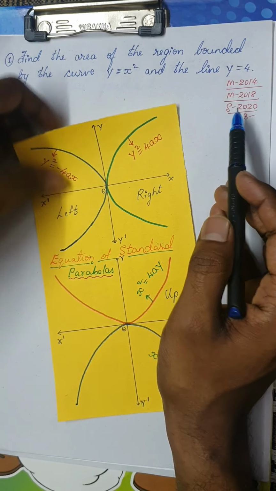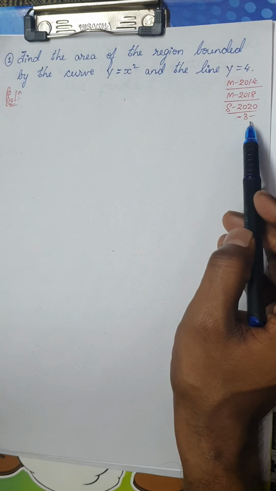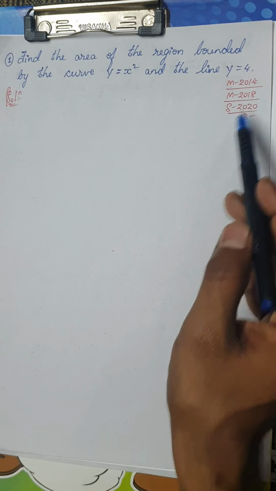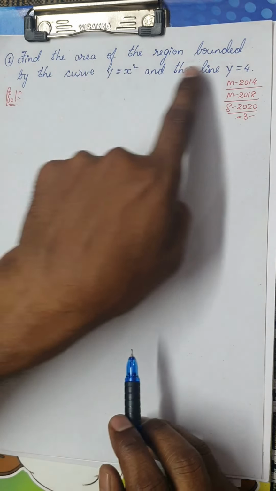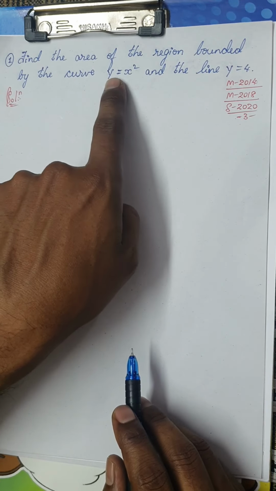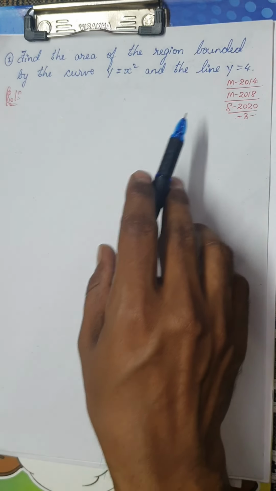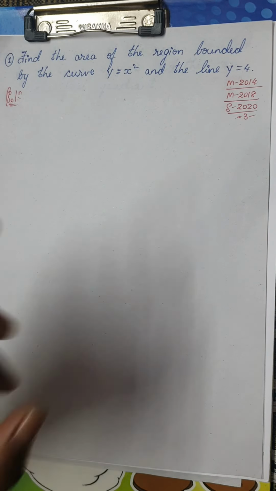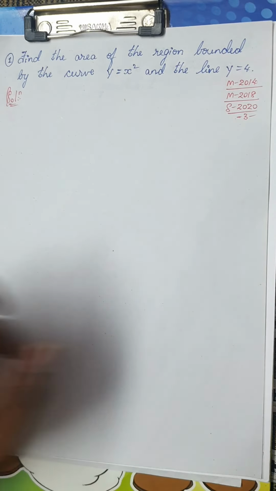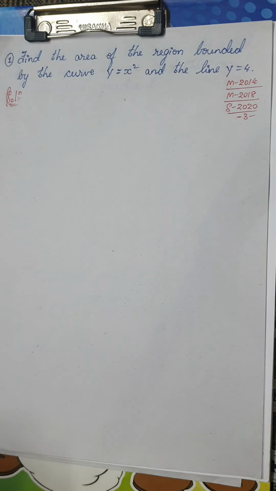This is a very simple problem which has been asked thrice for 3 marks in 3 different examinations. Very simple question. Okay, now I have to find the area of the region bounded by the curve y is equal to x square and the line y is equal to 4. Okay, please bear it. Now I'm going to draw the picture diagram of this curve.